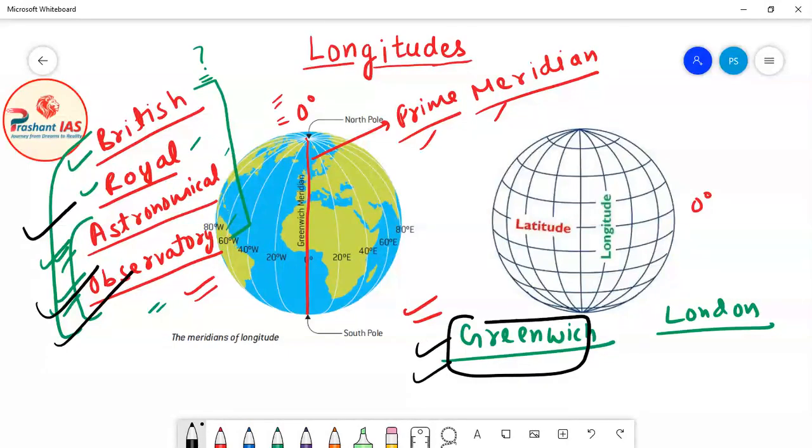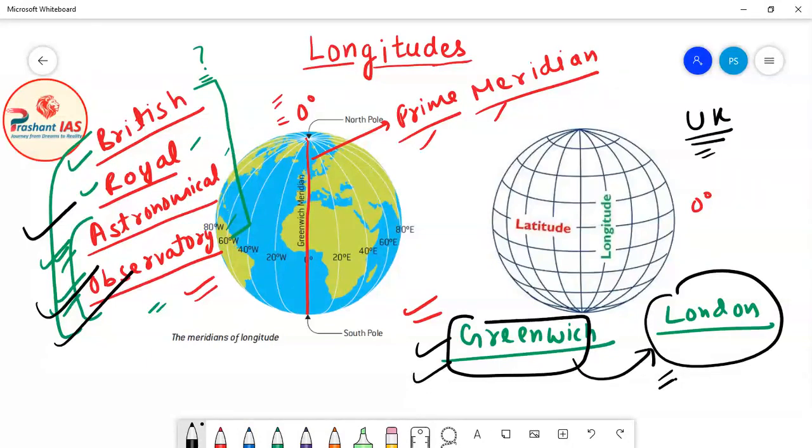This Greenwich is itself located in London, and London is located in the United Kingdom. So this is the complete address. The longitude which passes through the British Royal Observatory located in Greenwich, London, is declared as the reference longitude, and this longitude is known as the prime meridian.